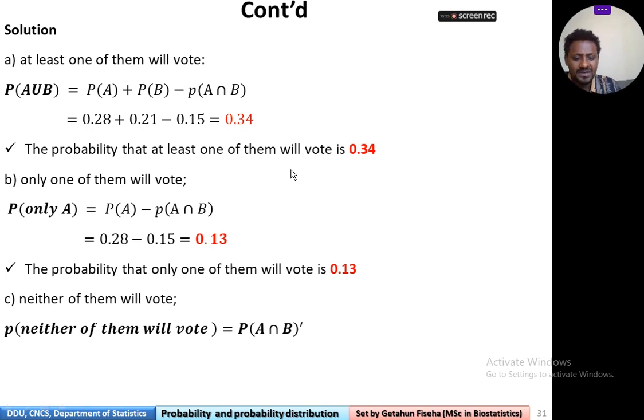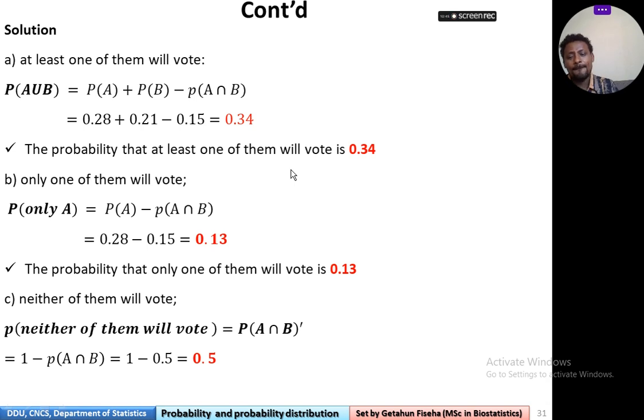So what is A intersection B complement? This is also equivalent to 1 minus probability of A intersection B.